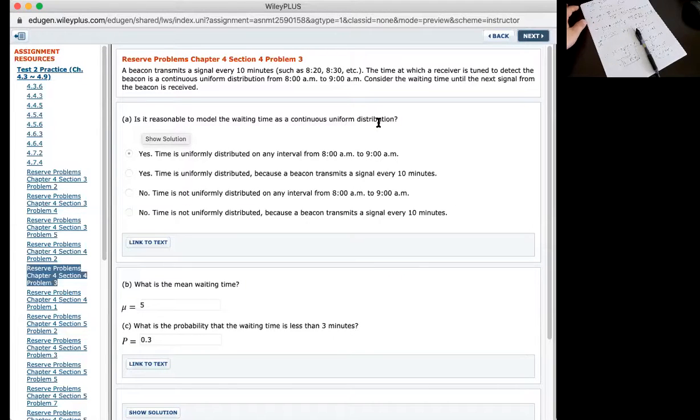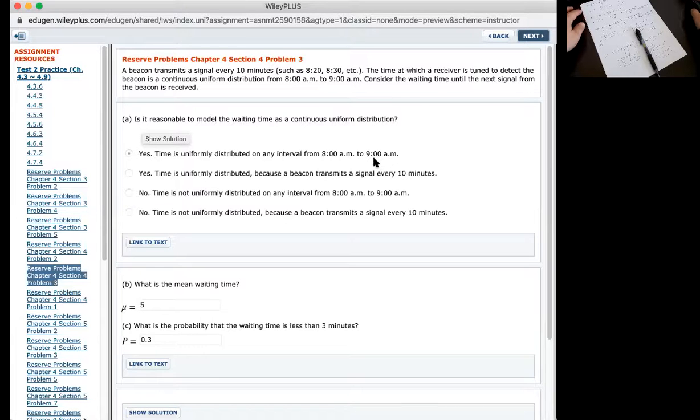We can consider the waiting time as a continuous uniform distribution, not because the beacon transmits a signal every 10 minutes, but because the problem says the time at which the receiver is tuned to detect the beacon is continuous uniform from 8 a.m. to 9 a.m. It means that the time is continuous uniform at any interval between 8 and 9 a.m. So that's why the answer is yes.